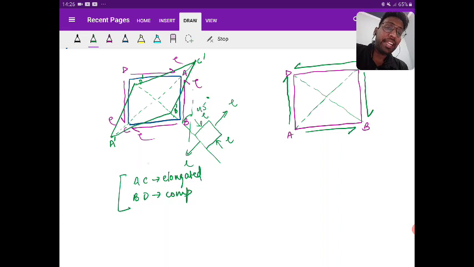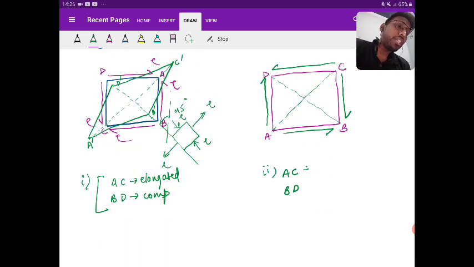But in the second case, what is going to happen? What will happen to AC and what will happen to BD? See the point where the stresses are meeting. Hold that point and extend it. So what you are seeing, AC will compress and BD will elongate.